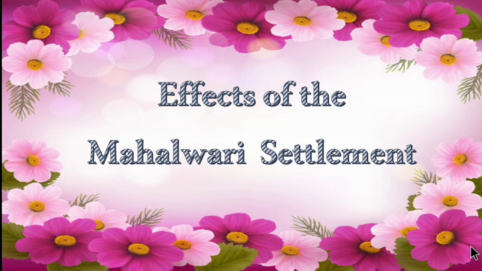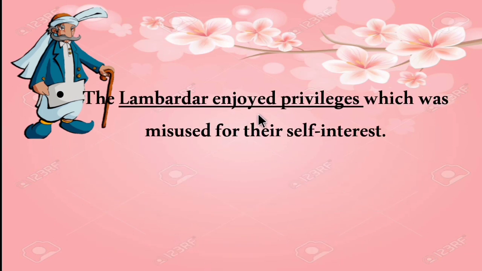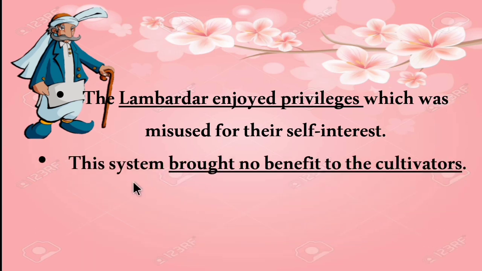Now let's see the effects of the Mahalwari system. First, the Lambardar enjoyed privileges which were misused for their self-interest. The headman of the village enjoyed all the privileges and misused them for his own interest. This system brought no benefit to the cultivators.